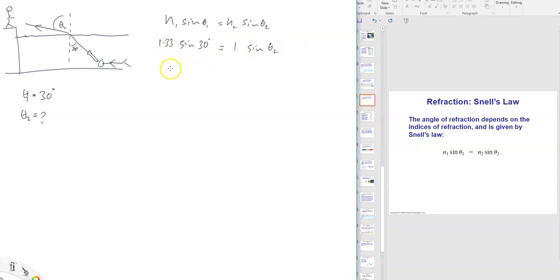So this gives us sine theta 2 is 1.33 sine 30. Sine 30 is half, which is 0.665. So theta 2, I get 41.6, 41.7. That's the refracted angle. Okay. All right.